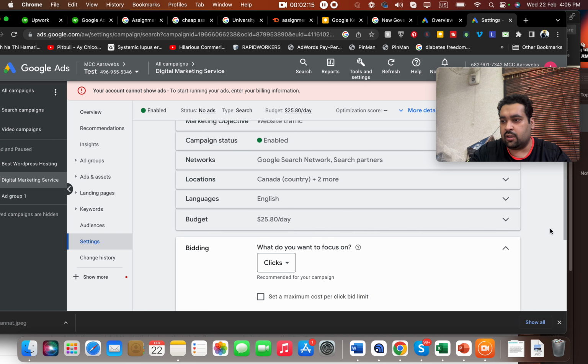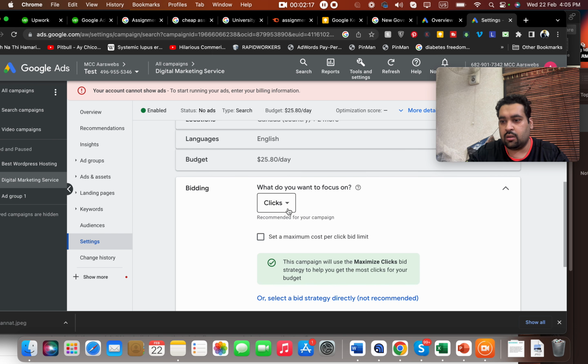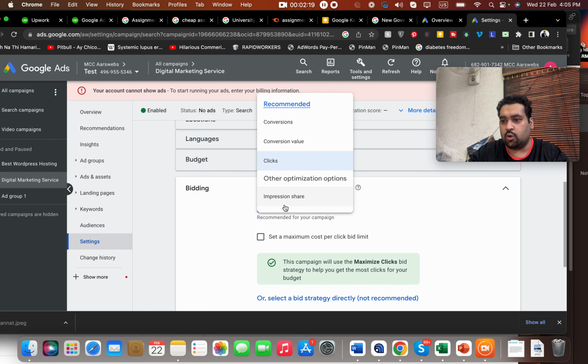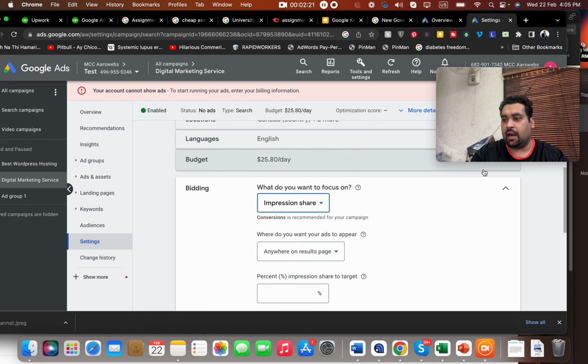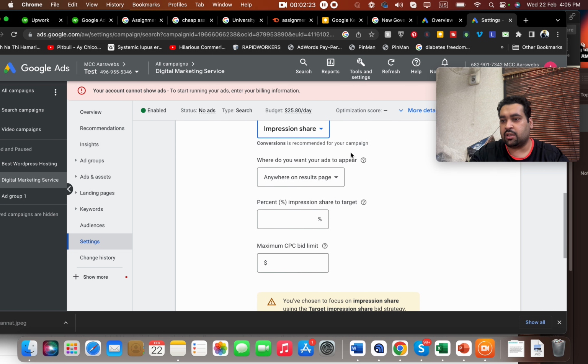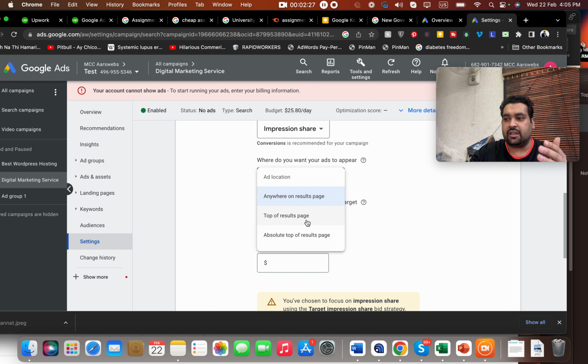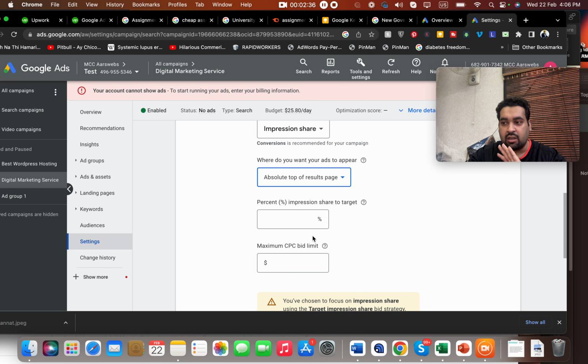In this selection of bidding, you can go with impression share, and with impression share you can select top of result page or absolute top of result page. This will ensure that you get the top spot on the page, or otherwise your ad won't be shown. You can select 100% impression share to target, or even 80-90%.